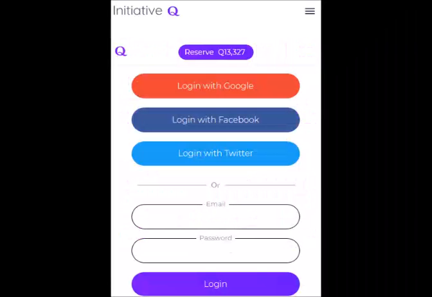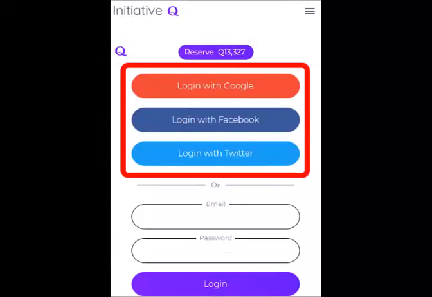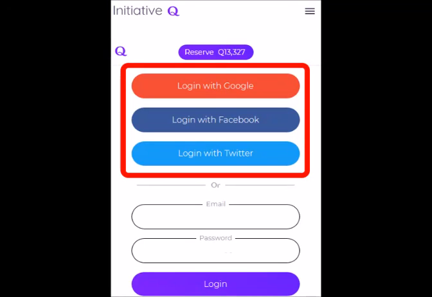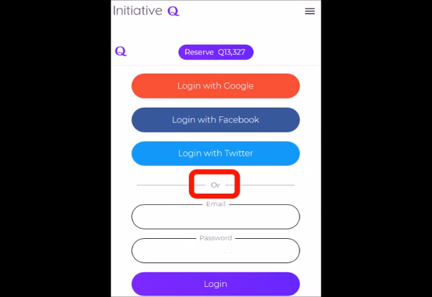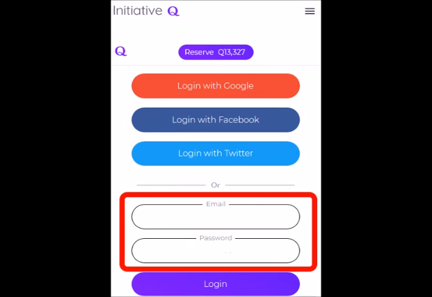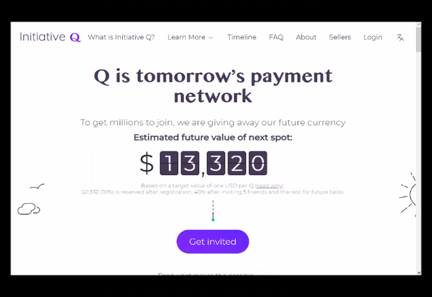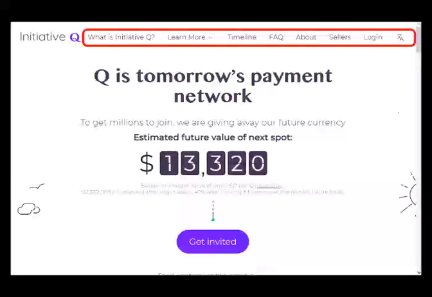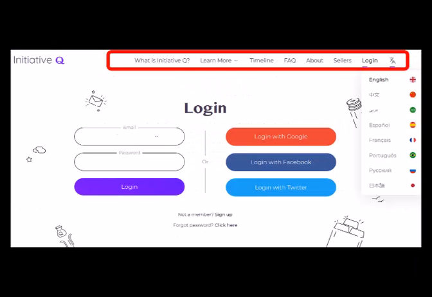First, you can register and log in using your account in Google, Facebook or Twitter, or with any email address, which I chose and which is rather more safe. On the InitiativeQ webpage, at the top there is a menu bar with all choices interesting to any user. It will remain there also when you enter your account.